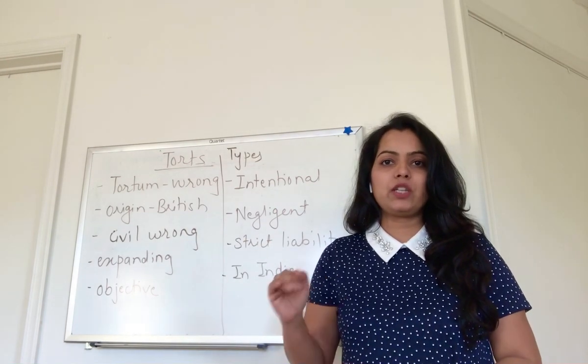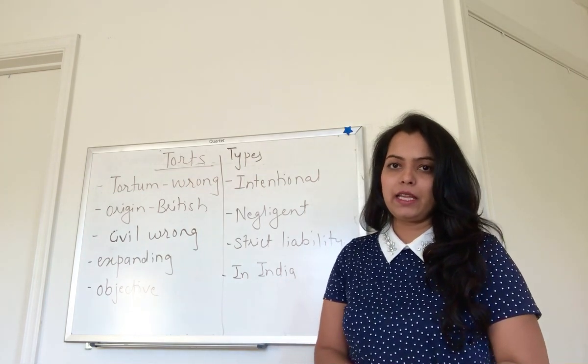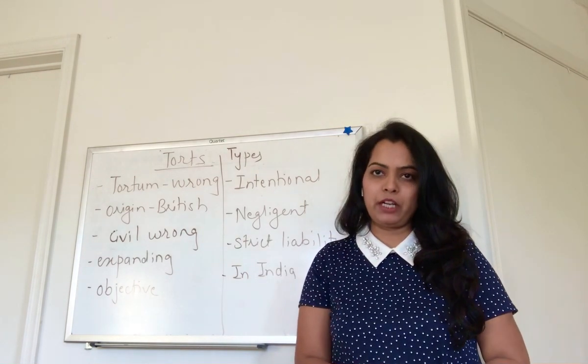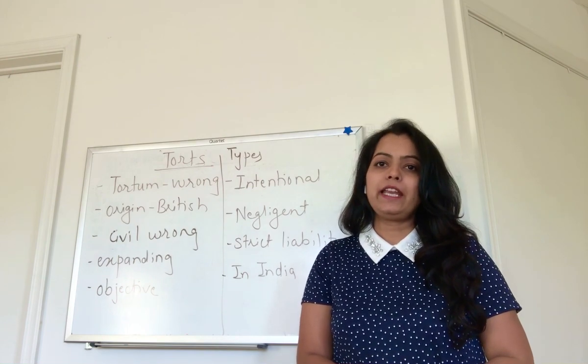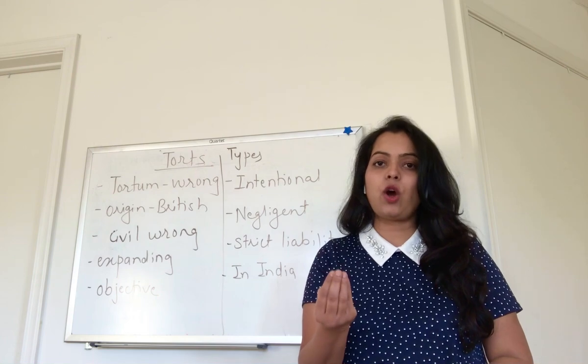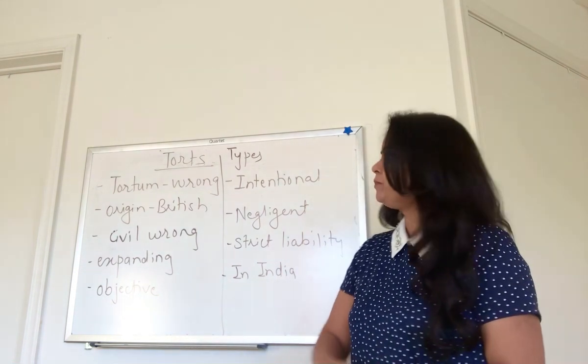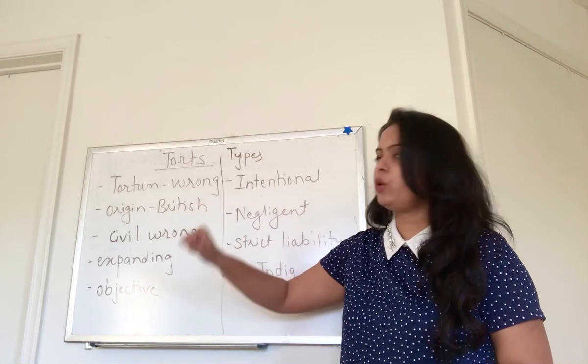Both originate in Germanic system of compensatory fines for wrongs. In India, law of torts came from Britishers, and it is shaped after the principles or in concrete case laws in Great Britain and in US as well. So it has a British origin.